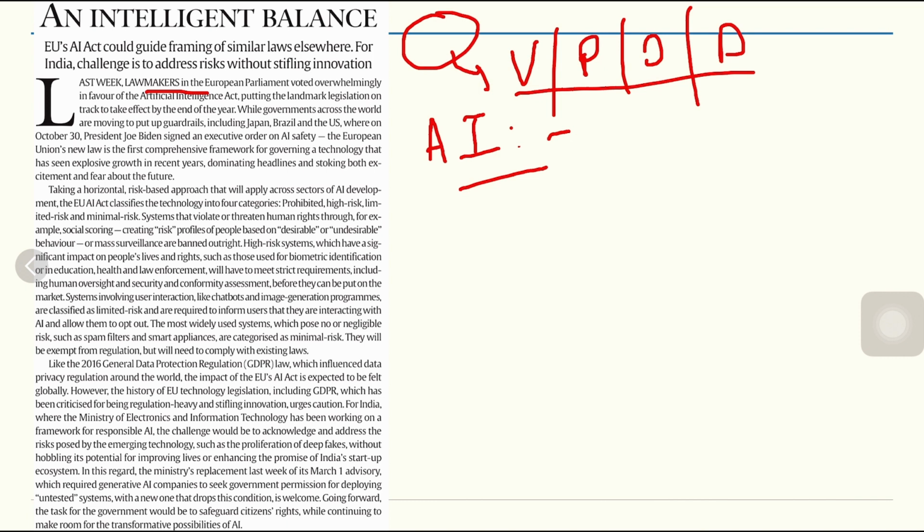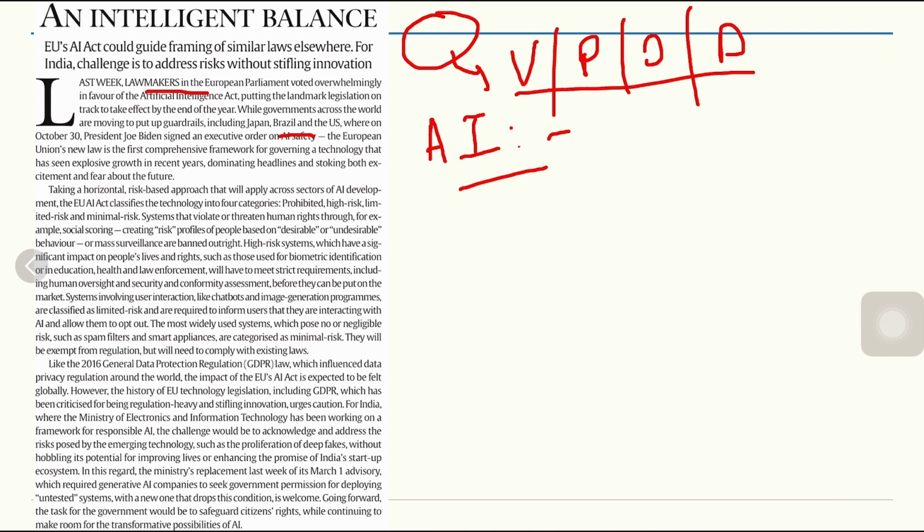So the European Union Parliament has overwhelmingly voted in favor of an Artificial Intelligence Act. What does this landmark legislation do? It will take effect by the end of the year. Governments across the world are moving to put up guardrails around AI, including Japan, Brazil, and the US. President Joe Biden on October 30 also signed an executive order on AI safety.